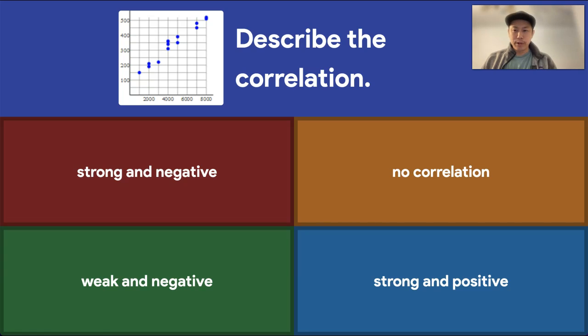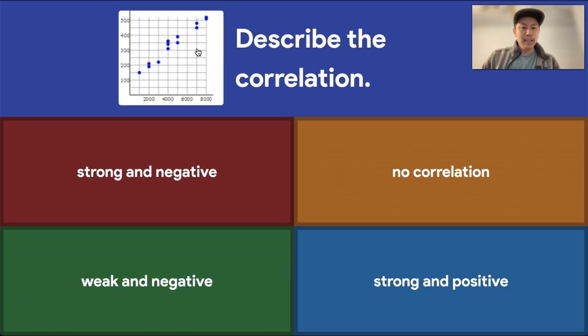You'll have a lot of vocabulary practice here. The main words you're going to see are if the correlation is strong or weak, if it's positive or negative. Sometimes there's no correlation, and sometimes it's a perfect correlation. Okay, so relating everything to straight lines. So here's the first example.